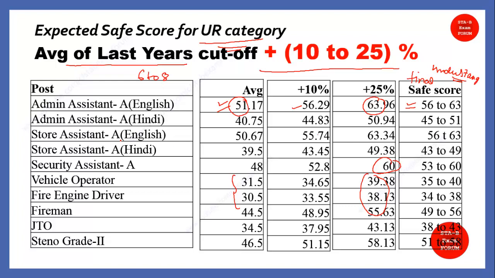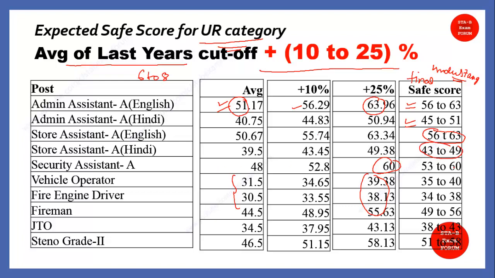For admin assistant Hindi, as you can see, the number of vacancies as well as the number of candidates who have appeared for Hindi are very less. Why? Because it is very difficult for people to type in Hindi. So that's why its safe score has come like 45 to 51. Similarly, for store assistant, it is again 56 to 63, similar to admin assistant A English, and for Hindi, it is 43 to 69 that we got.